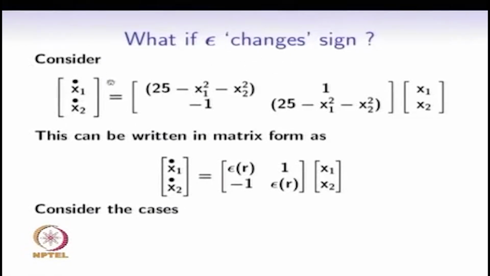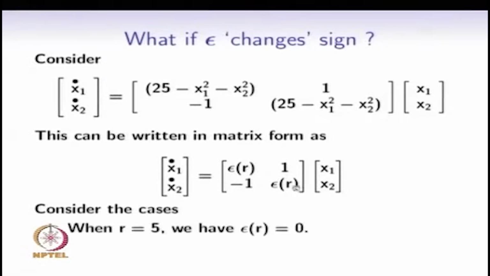So consider this differential equation in which along the diagonal we have put 25 minus x1 square minus x2 square, and the off diagonal term we keep constant, it doesn't change with radius. So this is nothing but writing it in this form, in which along the diagonal we have some function that depends on the radius, the distance from the origin.